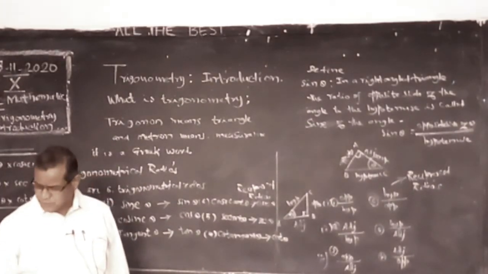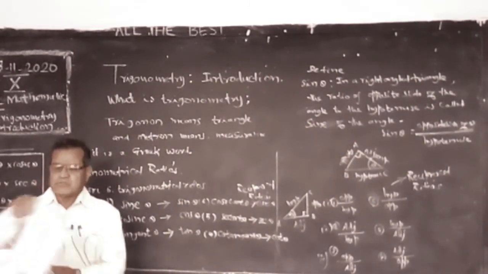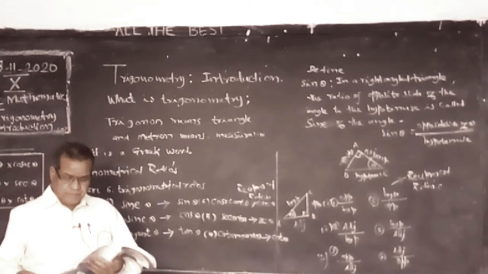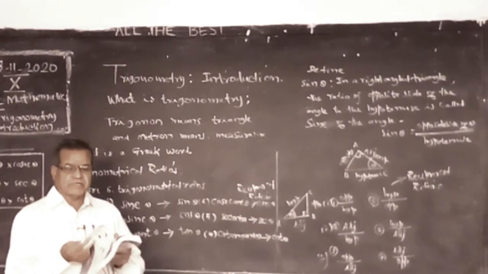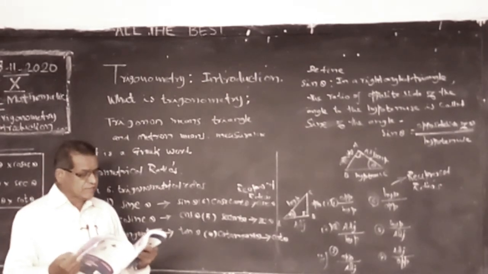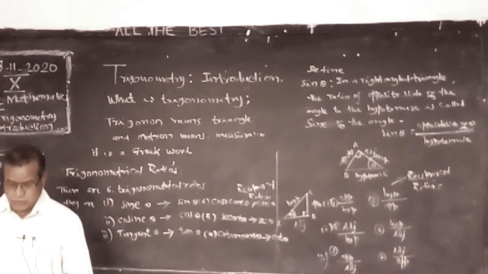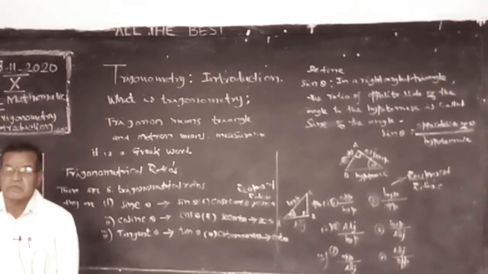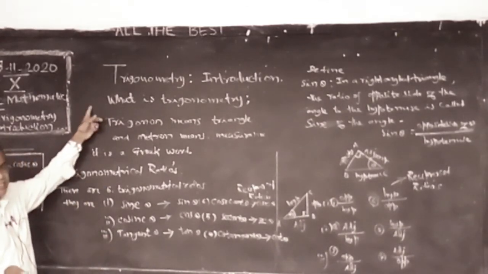Please don't confuse. You learn today one by one and without seeing, write the ratios. If you learn today, I am giving you time to learn, and tomorrow let us do a few more problems. What are the trigonometrical ratios, the problems, formulas, everything I explain. This is introduction. Already you learned in the previous class, 9th class, and again I am explaining and giving introduction to trigonometry about the ratios.